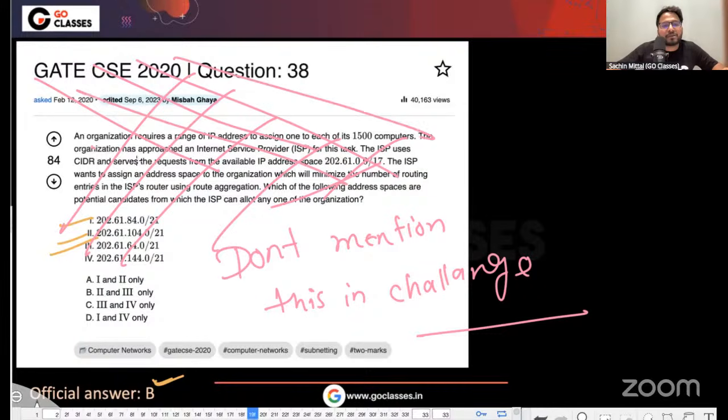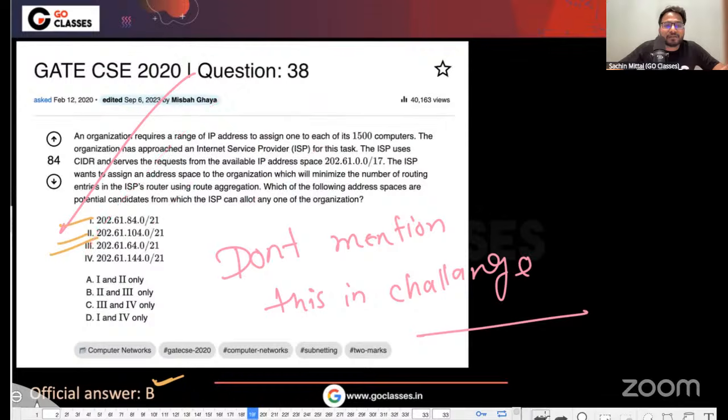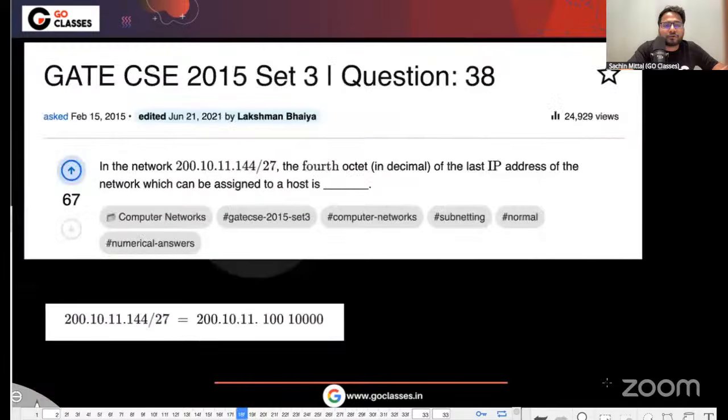I don't think it is needed to mention in the challenge. In the challenge, we can mention there was some mistake earlier, but we are calling out a mistake, and they may think, okay, let's just continue this. That's why I'm a little afraid. If you want, you can point out the mistake in GATE 2020 also. It's not mandatory. But I would say they might get some bias, so let's not mention it. You can mention the GATE 2015 question.